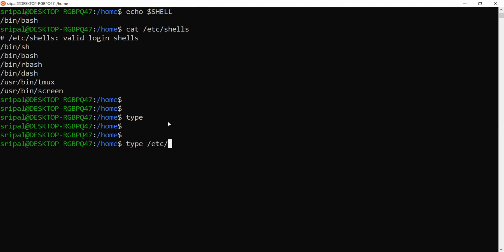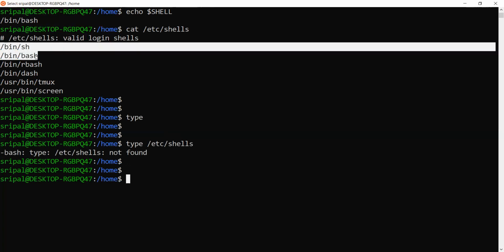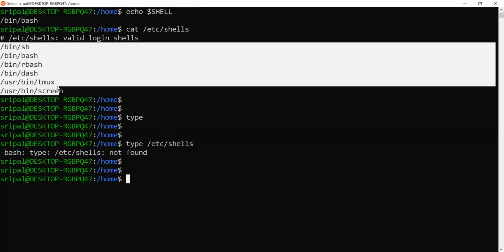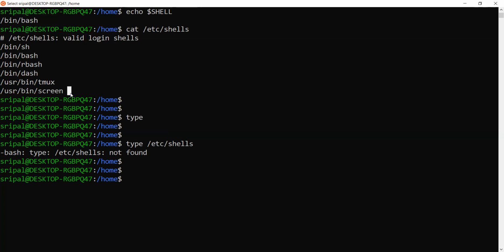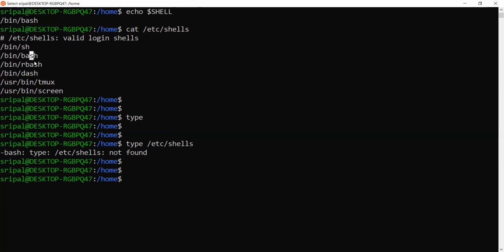It's a plain text file again, where we will have all the shells written. So you could see that we can use sh, bash, rbash, dash, tmux, and /usr/bin/screen. If you ask me what these shells are, I don't know. Probably a little enhanced version of bash, and same thing with dash. And if you wanted to know the version of this, right?